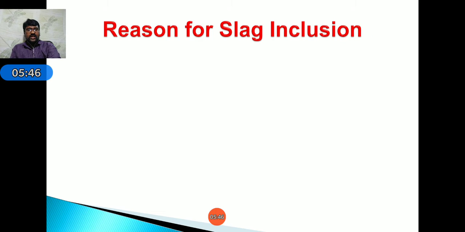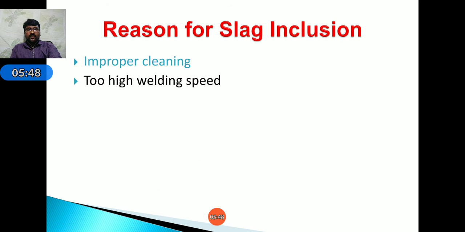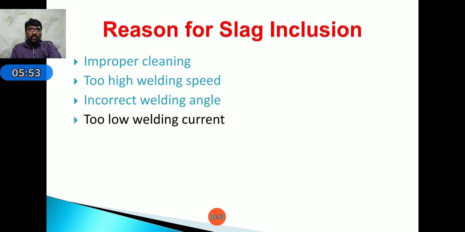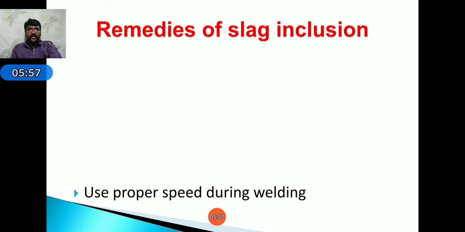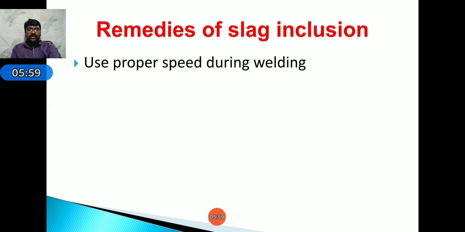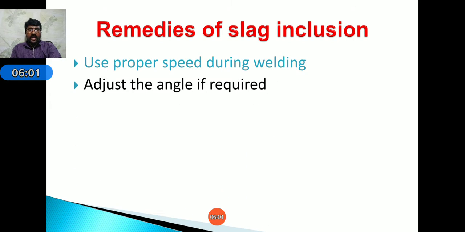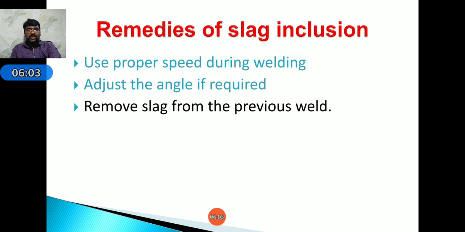Next, reasons for slag: improper cleaning, too high welding speed, incorrect welding angle, and too low welding current. These are the reasons. Next, coming to remedies: use proper speed during welding, adjust the angle if required, remove slag from the previous weld, and adjust the current. These are the remedies.